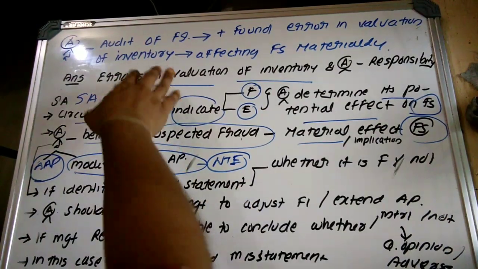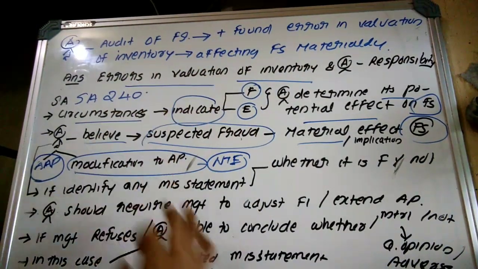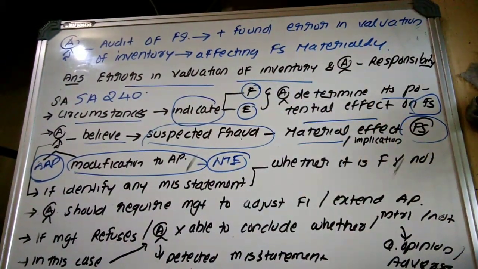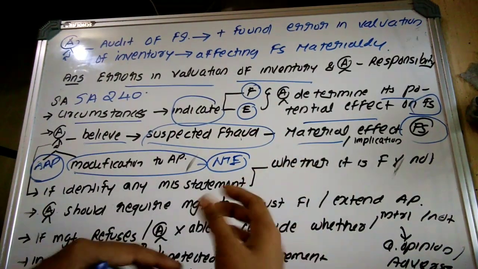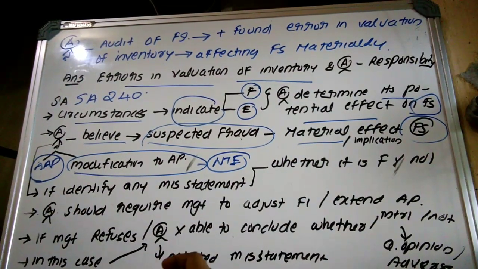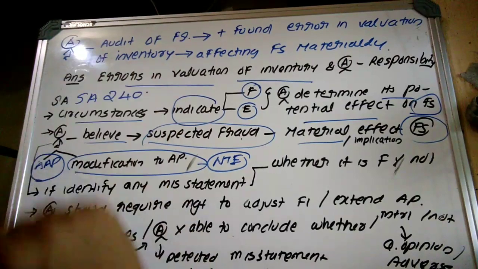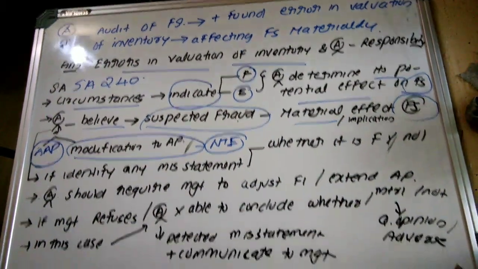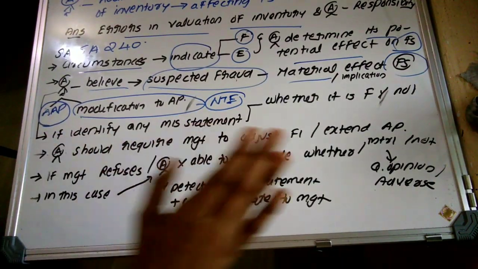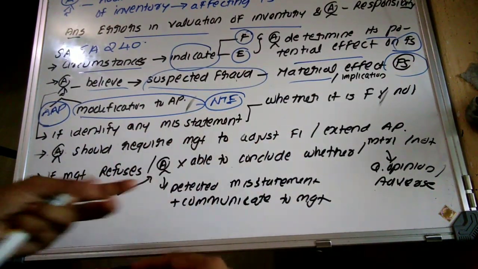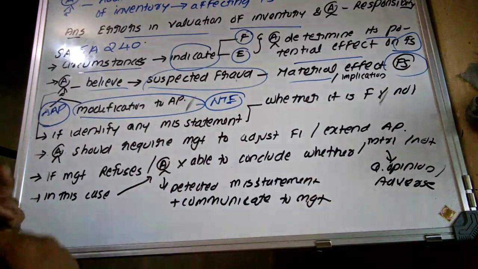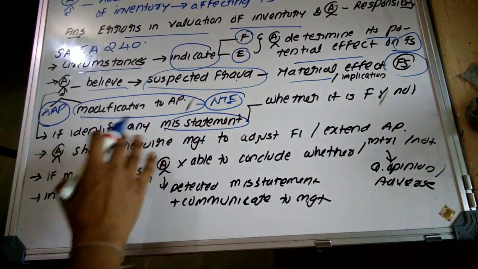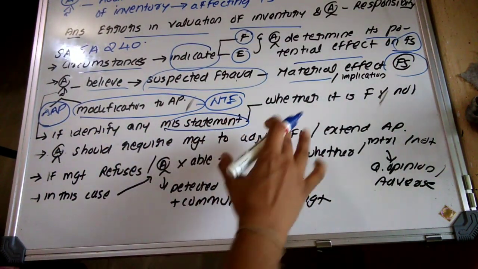If it is material, what is the effect in the financial statement, or whether it leads to any misstatement. Absolutely, an error in valuation of inventory will absolutely lead to what? Material misstatement in the financial statement. If it is undervaluation of closing stock, profit may be affected and the balance sheet position will also be affected. We know that. Okay, then determine whether it will lead to misstatement. It will absolutely lead to what? Misstatement.